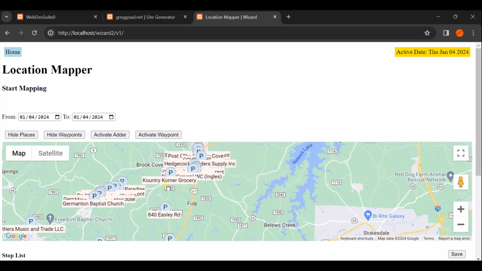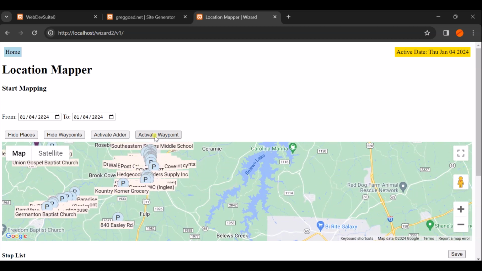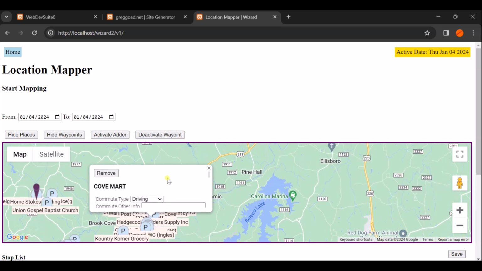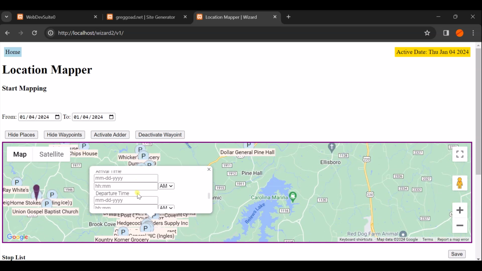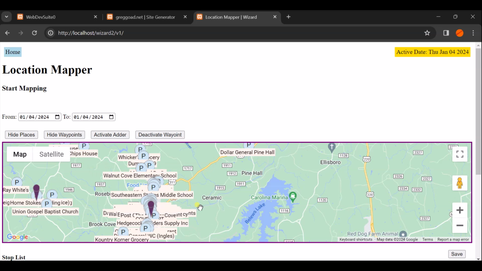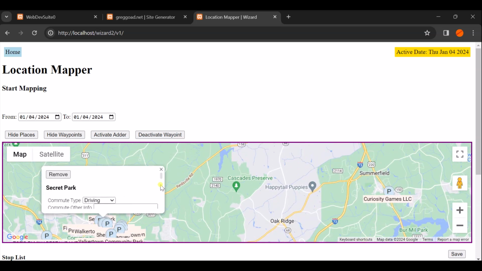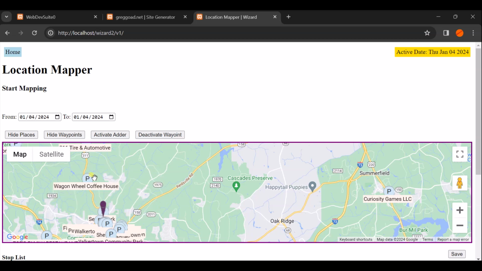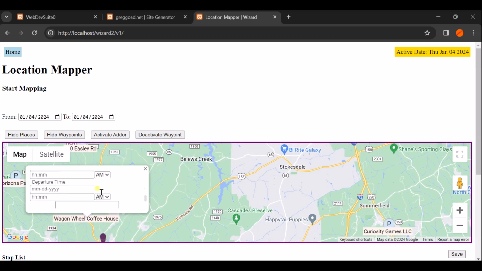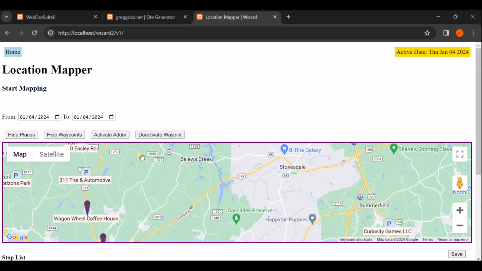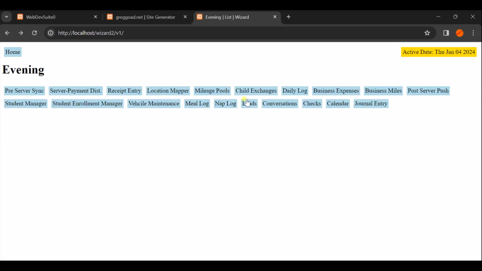These are the places that I've gone. When it's time, I click on activate waypoint, click here, and type in what time I got there and stuff. Then I go down here and click, and type in what time I got there. Then I click save and it calculates the distance. It uses the Google Distance Matrix API to calculate the distance between where I went.